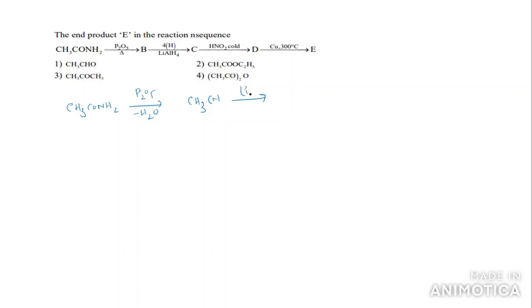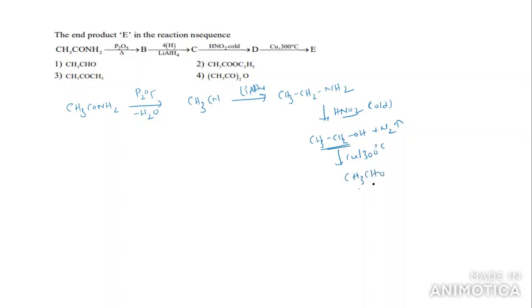The cyanide on reduction with LiAlH4 is converted into the primary amine CH3CH2NH2, which on treatment with ice cold HNO2, nitrous acid, will produce CH3CH2OH plus it liberates N2 gas. So this alcohol is formed. These alcohol vapors can be passed over copper metal at 300 degrees Celsius. You will get the aldehyde CH3CHO. So what is the answer for this question? Option 1 is the right answer.